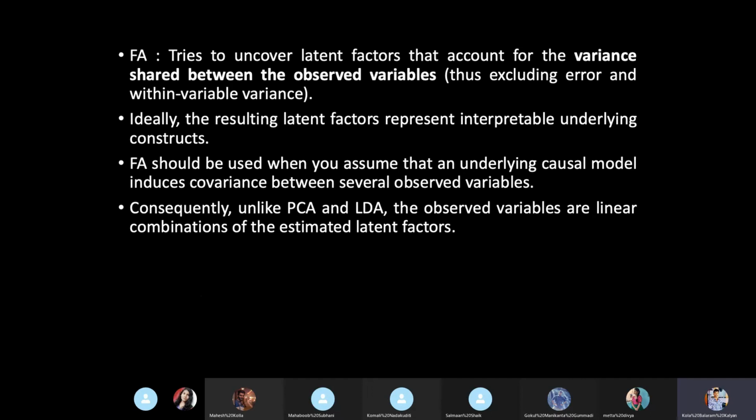So you will consider all the variables and make some factors so that all the responses can be considered for predicting a better output. So this is what factor analysis, linear discriminant analysis, as well as principal component analysis do.